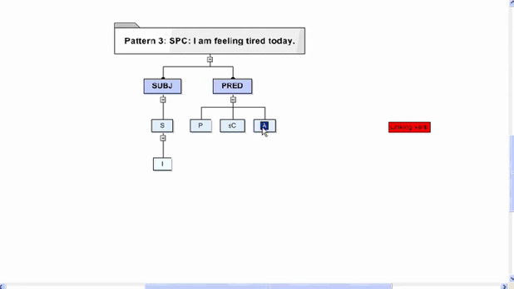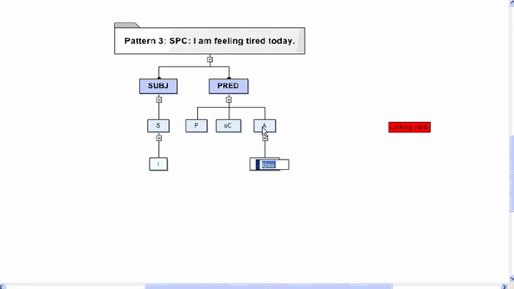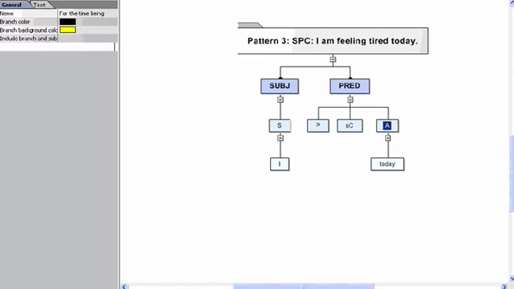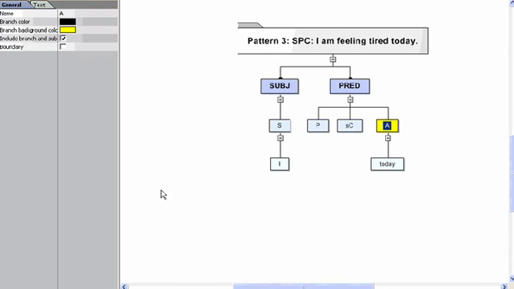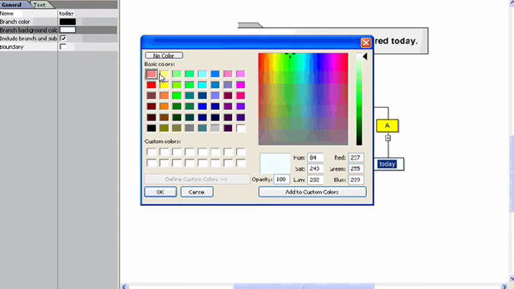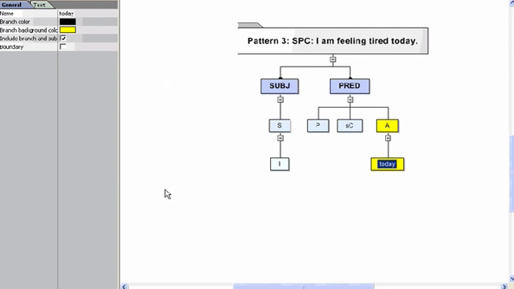We go to the adverbial, and remember this adverbial was optional. You could have just said "I am feeling tired", and if you remember we said that the adverbials we would make into a yellow color, so it was clear that they were optional.